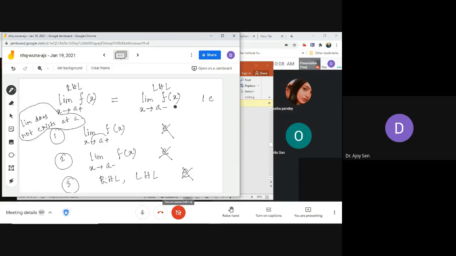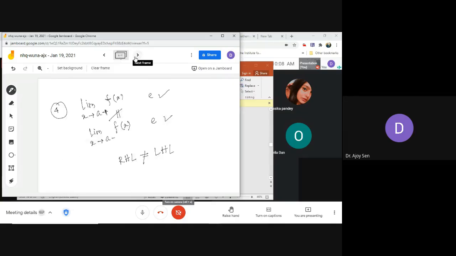We don't need the value of f of a. This thing we will require in the definition of continuity, but in the definition of limit we don't require the value of the function at the particular point.